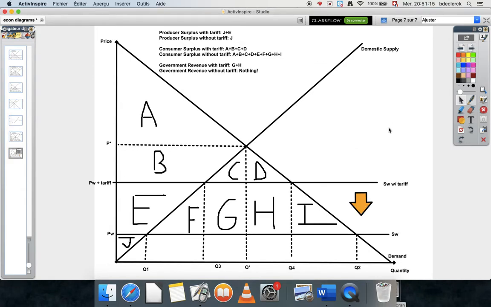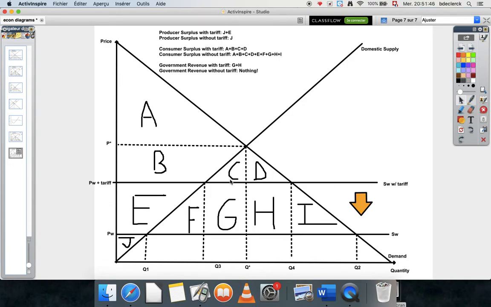The tariff diagram is a bit simpler. As you can see, it's just an increase in price here with a tariff because they have to pay a tax on imported goods. And it's pretty much the same thing here. The amount which is imported increases after the abolishment of the tariffs, and the consumer surplus benefits, again taking area E from the producer, and the producer surplus loses E, obviously.